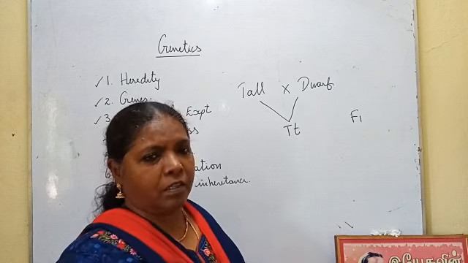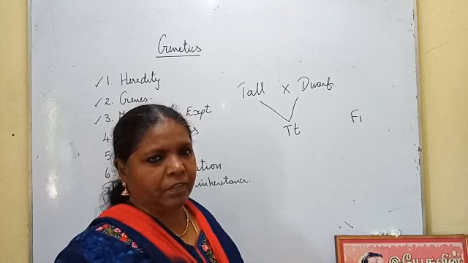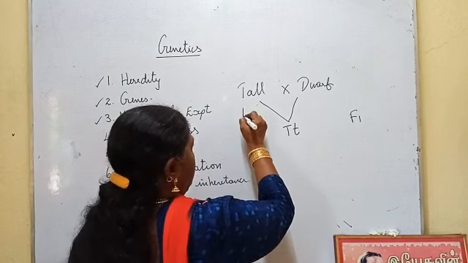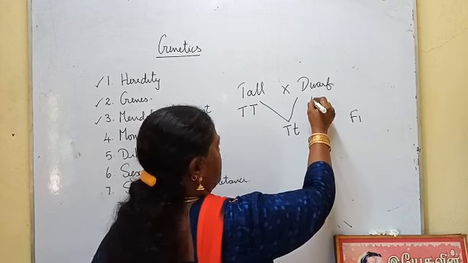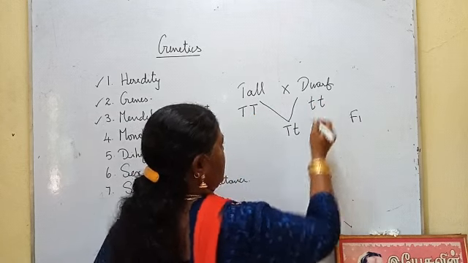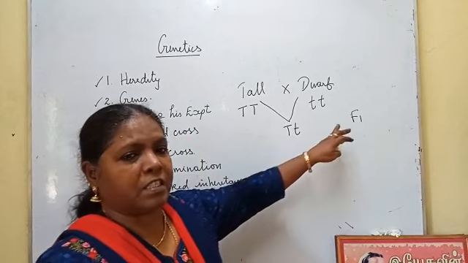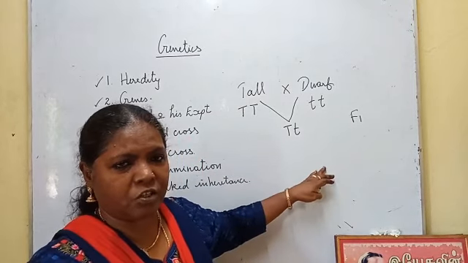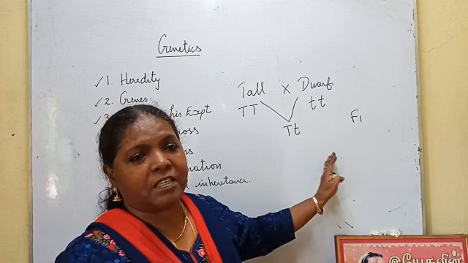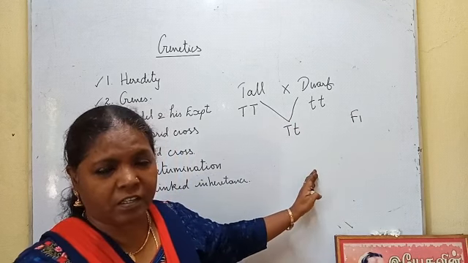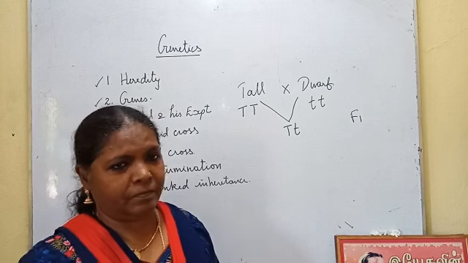The word tall starts with T, so he gave capital T. The recessive character is small t. The character which is suppressed in the F1 generation is called the recessive character. The character which is expressed in the F1 generation is called the dominant character.